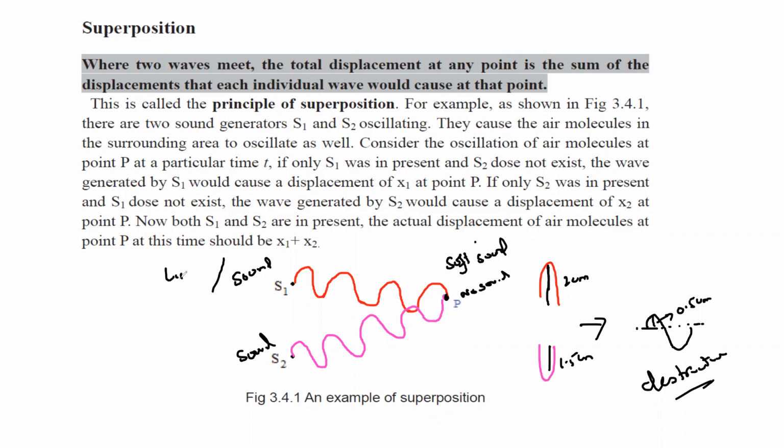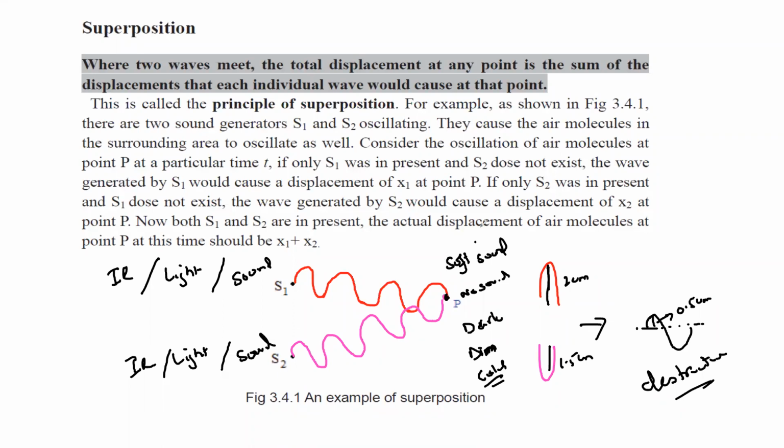But if these are light waves and they completely cancel out the effect of each other, we'll have complete darkness here, because the two light rays cancel out the effect of each other. Or we can also say there will be dim light, because if the light rays are there but they reduce the effect, they will be dim. If they completely cancel out, it will be completely dark. And if these are heat radiations or infrared radiations, because of destructive interference, we'll have a low temperature, or it will be cold at this point.